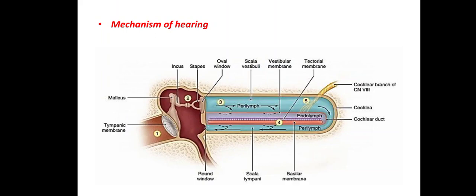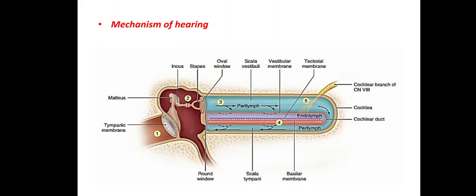First of all, the mechanism of hearing. In this mechanism, sound waves enter the outer ear and then travel through the external auditory canal, also known as the external auditory meatus, until they reach the tympanic membrane, causing the tympanic membrane and the attached chain of auditory ossicles to vibrate.